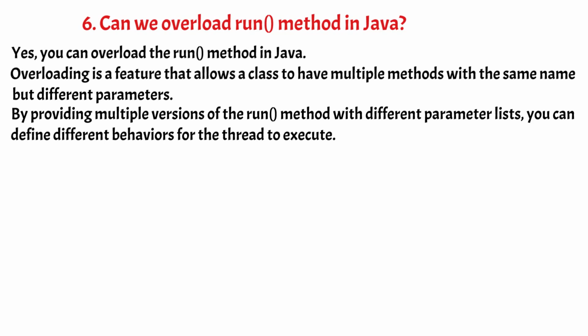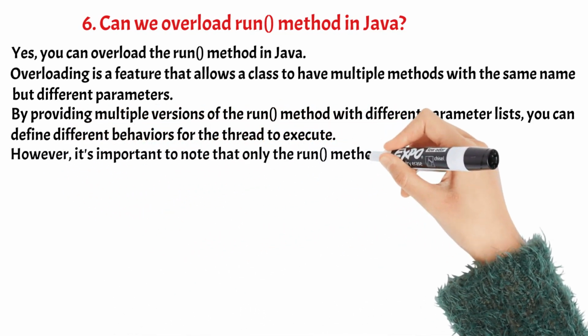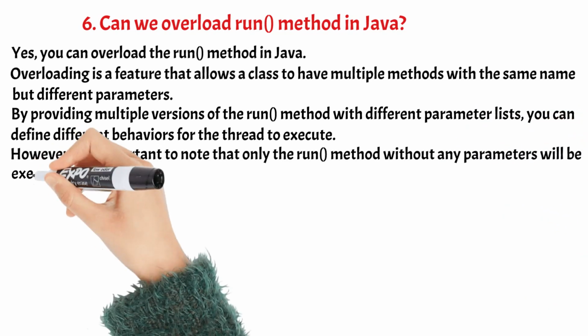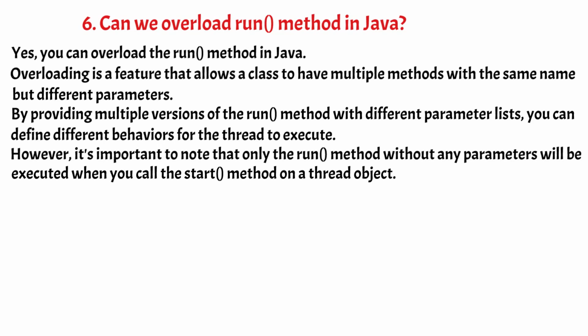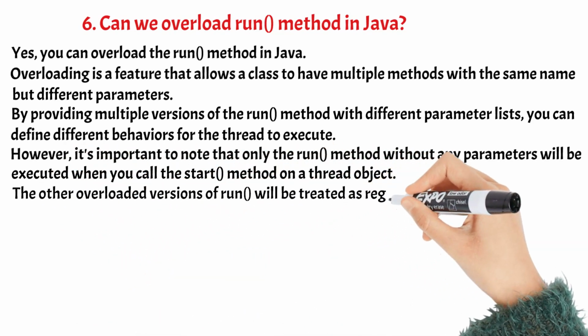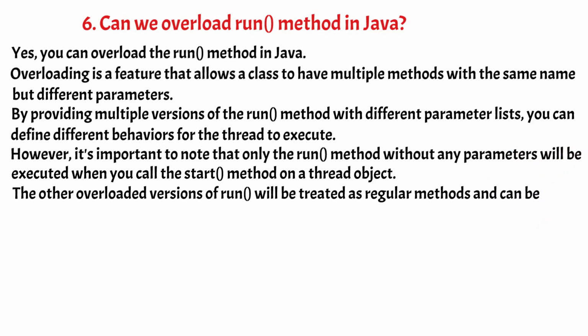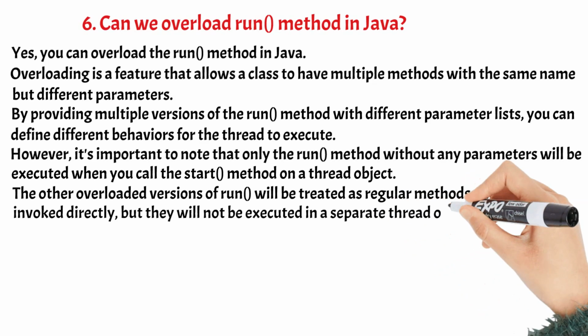However, it's important to note that only the run method without any parameters will be executed when you call the start method on a thread object. The other overloaded versions of run will be treated as regular methods and can be invoked directly, but they will not be executed in a separate thread of execution.